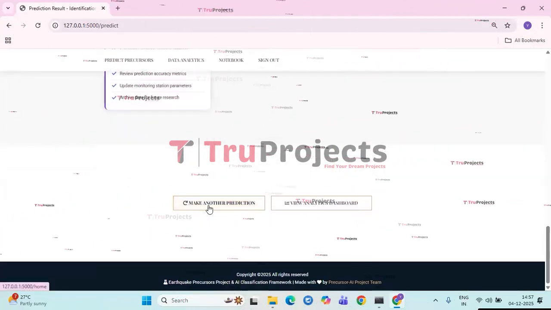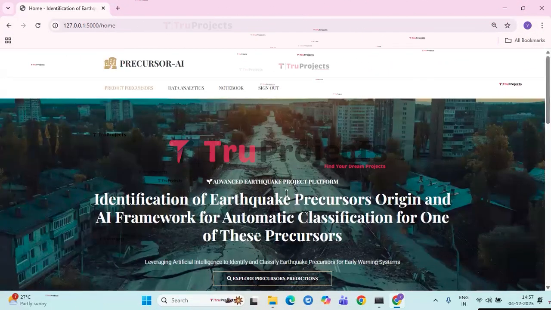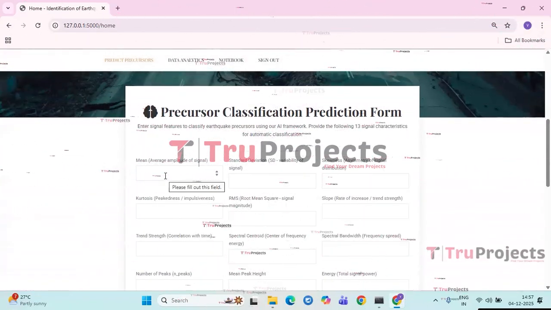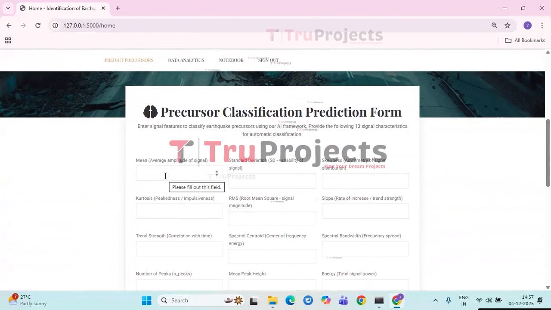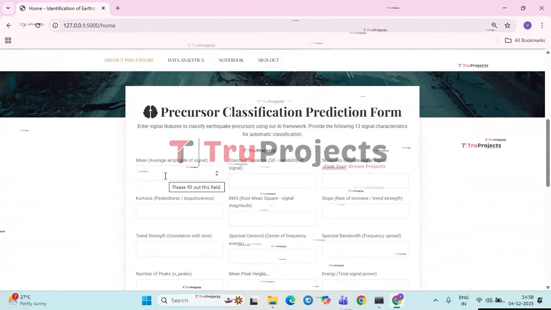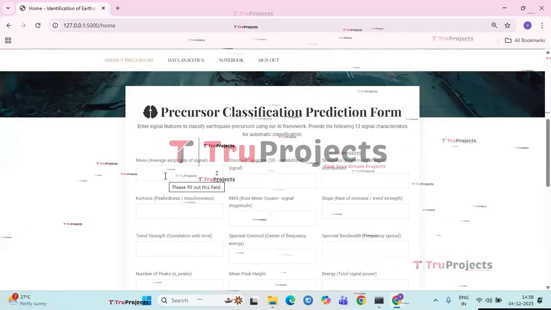Now click on make another prediction so that the form will open again, where we need to give the input values. As of now, we detected the precursor detection. And now let us check the values for precursor not detected.